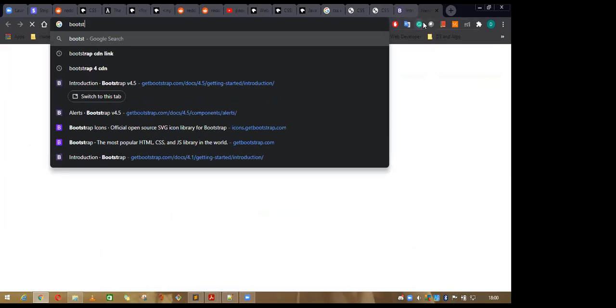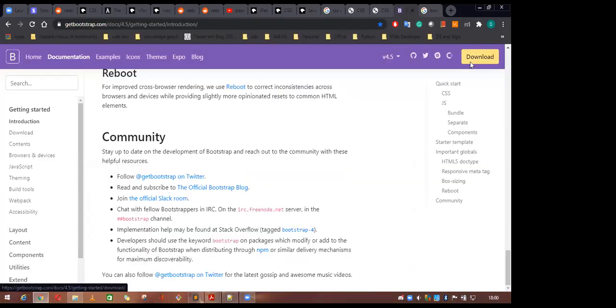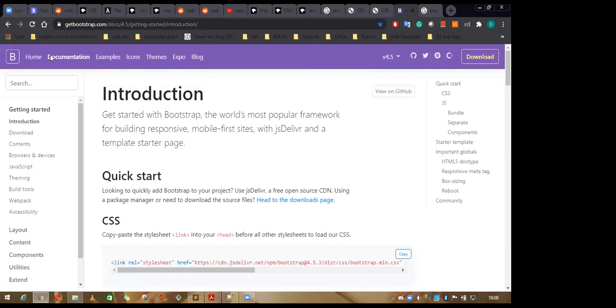Make a link of the CDN CSS at the top and the JavaScript at the bottom. Otherwise, you can download it. All the files are given; the download button is here. If you download, it will give you all the files in which all the CSS and everything is already included. If you download it and embed it into the code, it will give you a nice result. Okay. So this is all about this one.